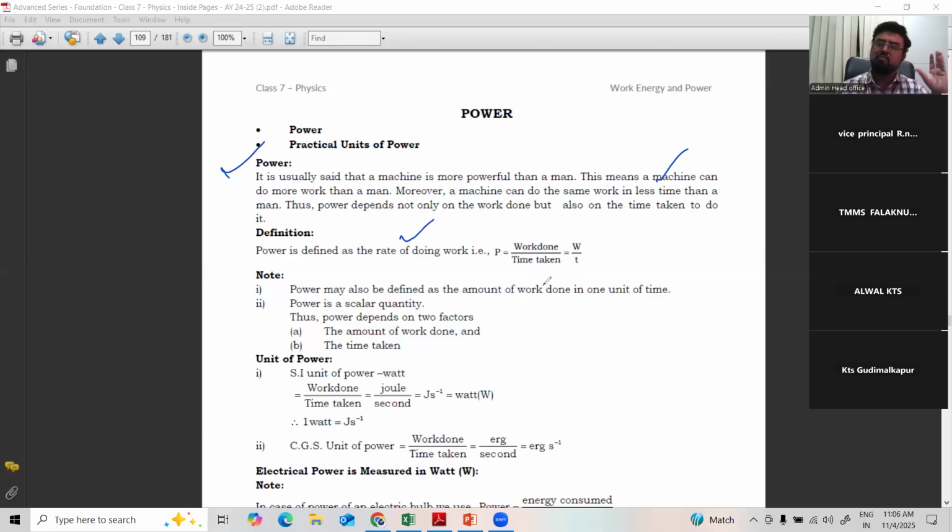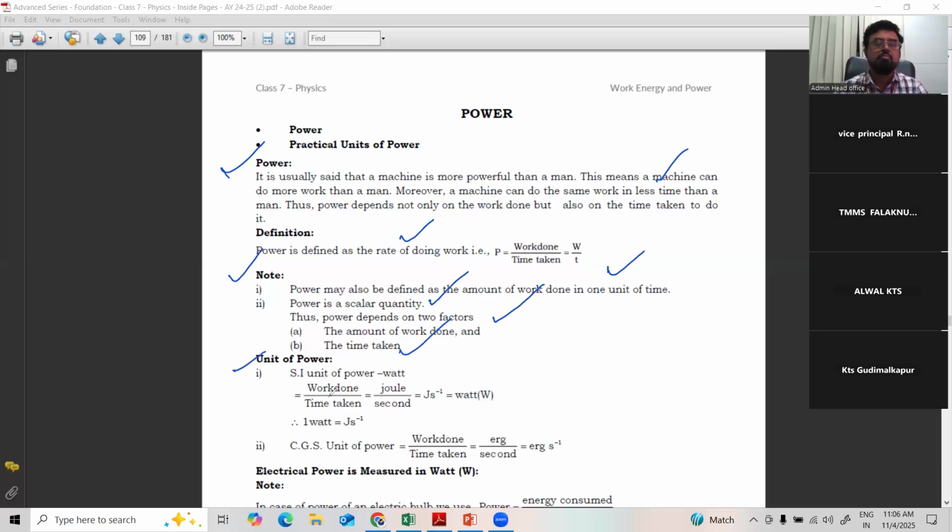So all three, work, energy, and power, are connected to each other, but there is a difference in application. First point, power may also be defined as the amount of work done in unit time. Power is a scalar quantity, no direction for power. Thus, power depends on two factors: the amount of work done and the time taken.